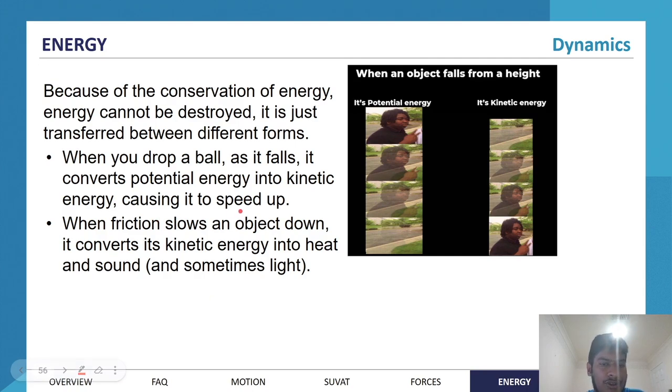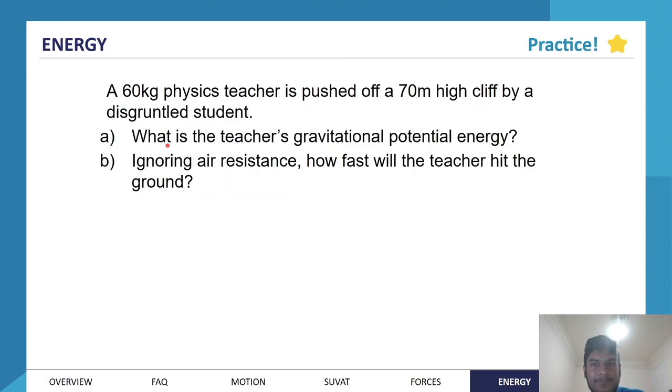So when friction slows an object down, it converts its kinetic energy into heat and sound, and so we can't say mechanical energy is perfectly conserved. Here's an example. How are we going for time?